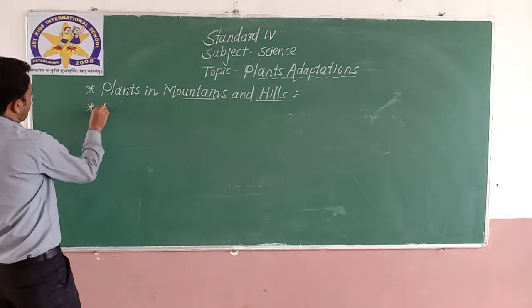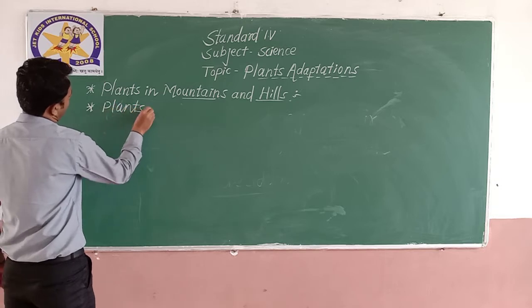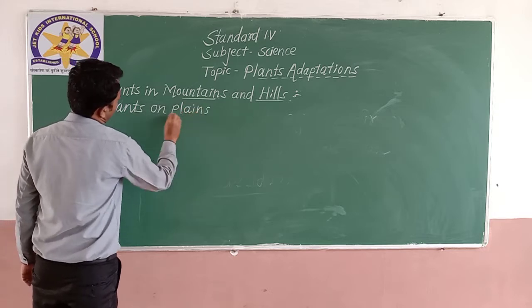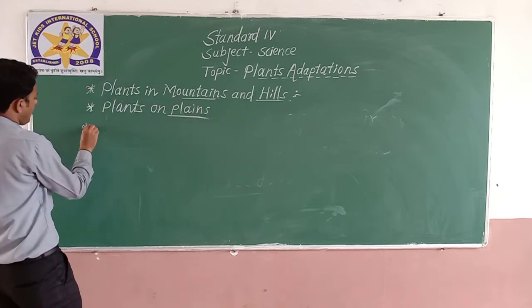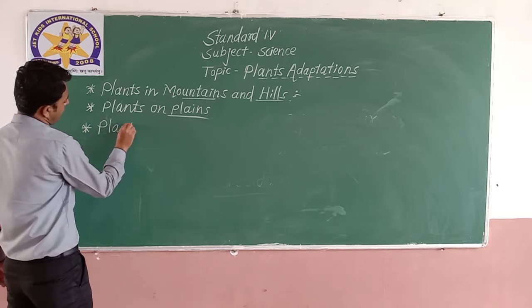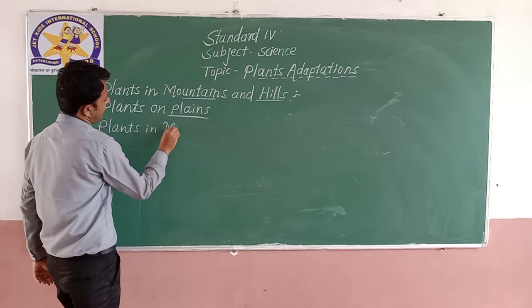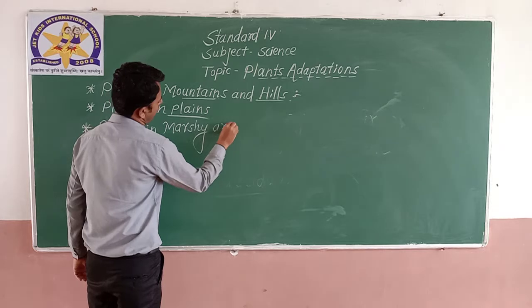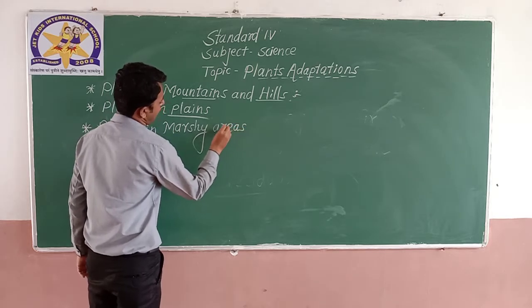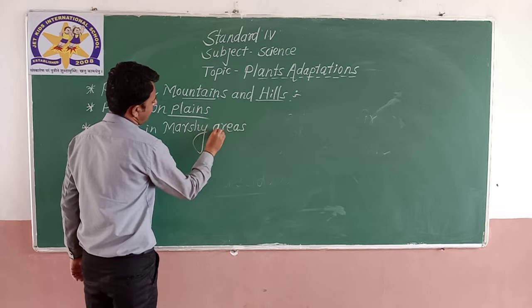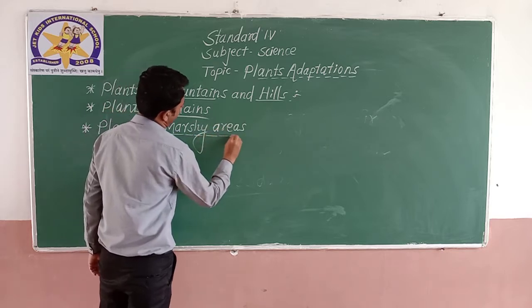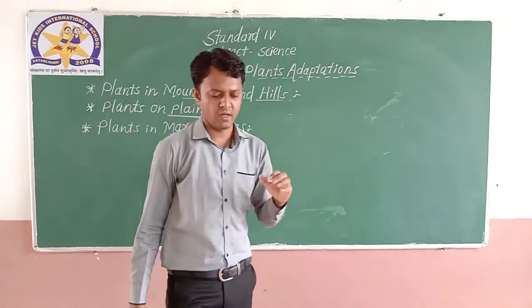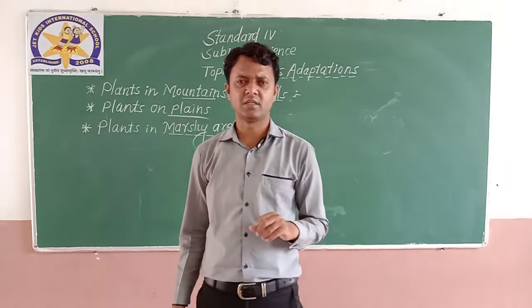Now third, plants in marshy areas. Now tell me, what is meant by marshy areas?